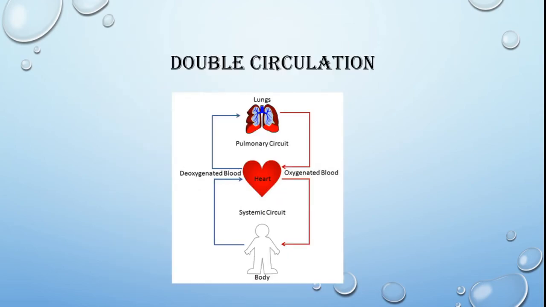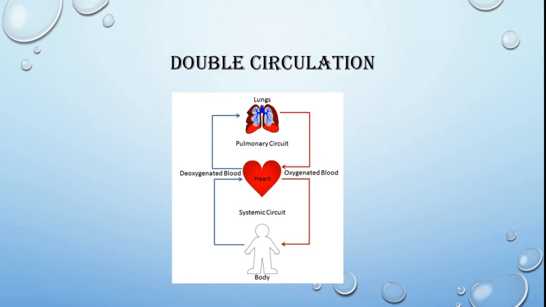Double circulation means the circulation of blood occurs twice through the heart. One is pulmonary circulation, the other is systemic circulation. Blood from the heart to the lungs and from the lungs to the heart is called pulmonary circulation. Then blood from different body parts to the heart, and again from the heart to the body, that is oxygenated blood, is called systemic circulation. So this is all about the circulatory system.